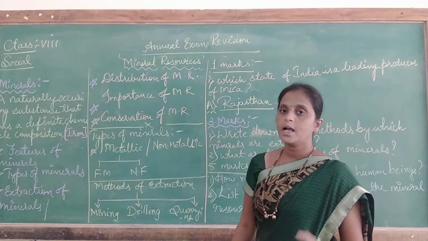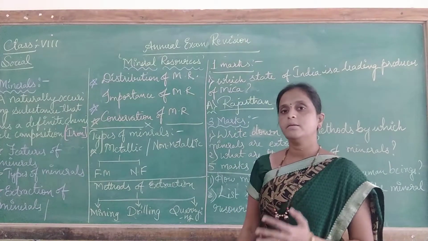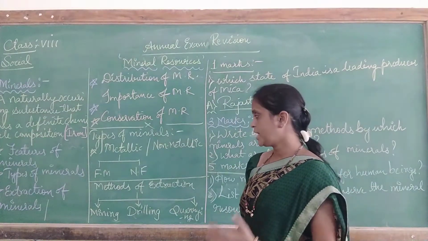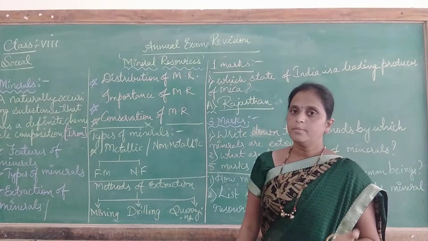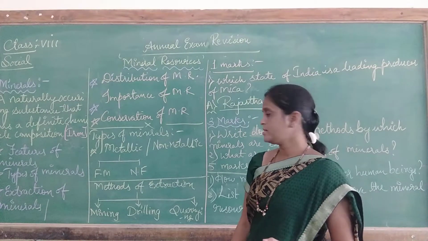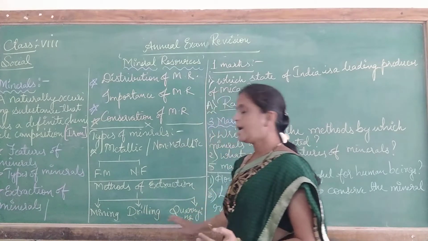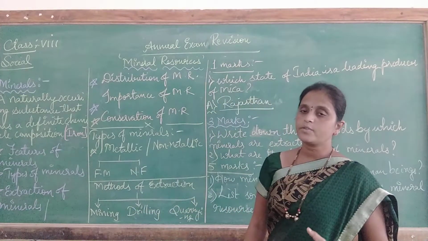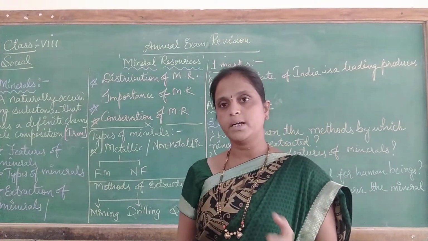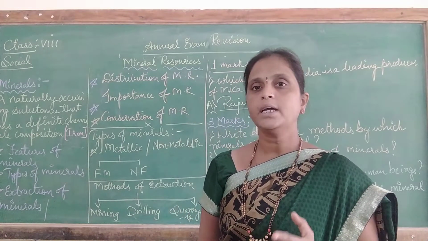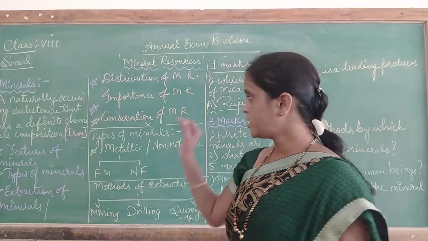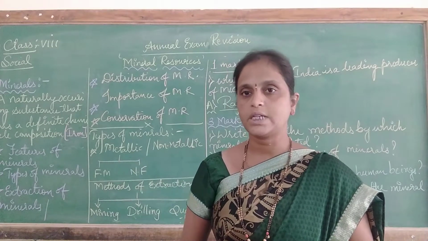These are the 3 methods by which we obtain the minerals from the earth's surface. I repeat once again: the methods by which we get the minerals from the earth's surface are mining, drilling and quarrying. In mining also we have 2 types, shaft mining and open cast mining, which we have already learned in class. Okay, so these are the main topics of this chapter.